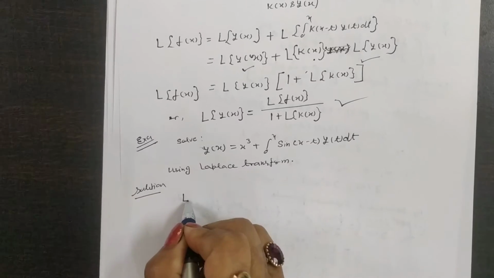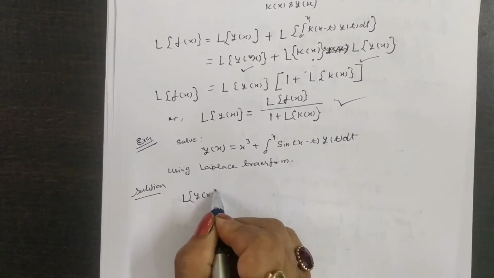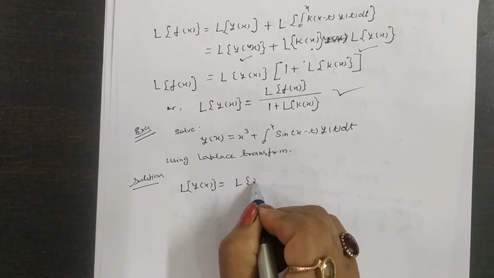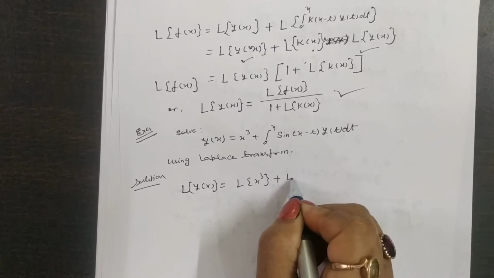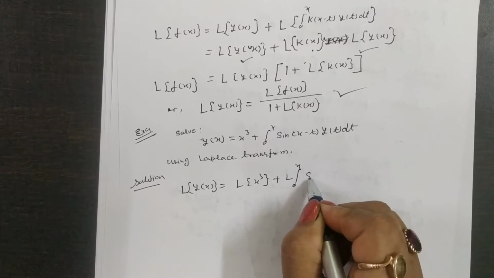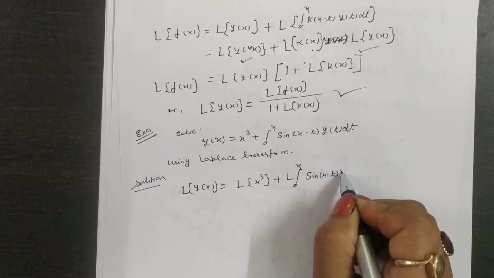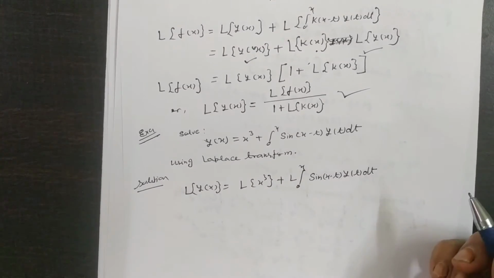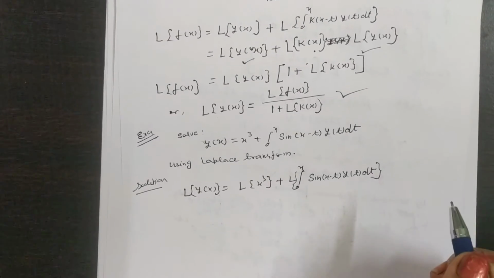Laplace of y(x) is equal to Laplace of x cubed plus Laplace of the integral from 0 to x of sin(x minus t) y(t) dt. Clear?